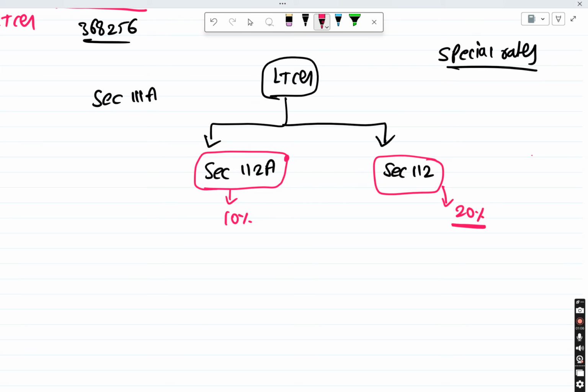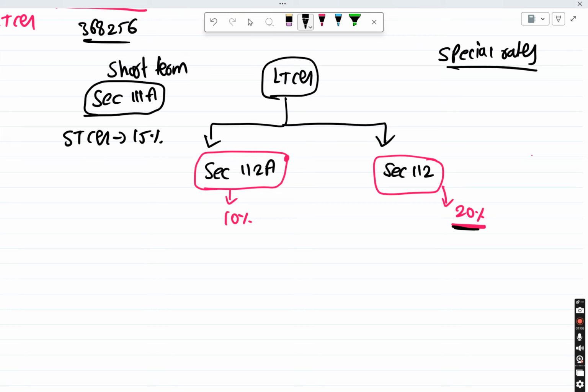Yes, there are some exceptions, we will discuss later because that is rarely tested, but we have to understand that also. So 20% is here, and this is for the short term, section 111A, short term capital gains, we're going to charge 15%. These are the rates. Okay, understood?